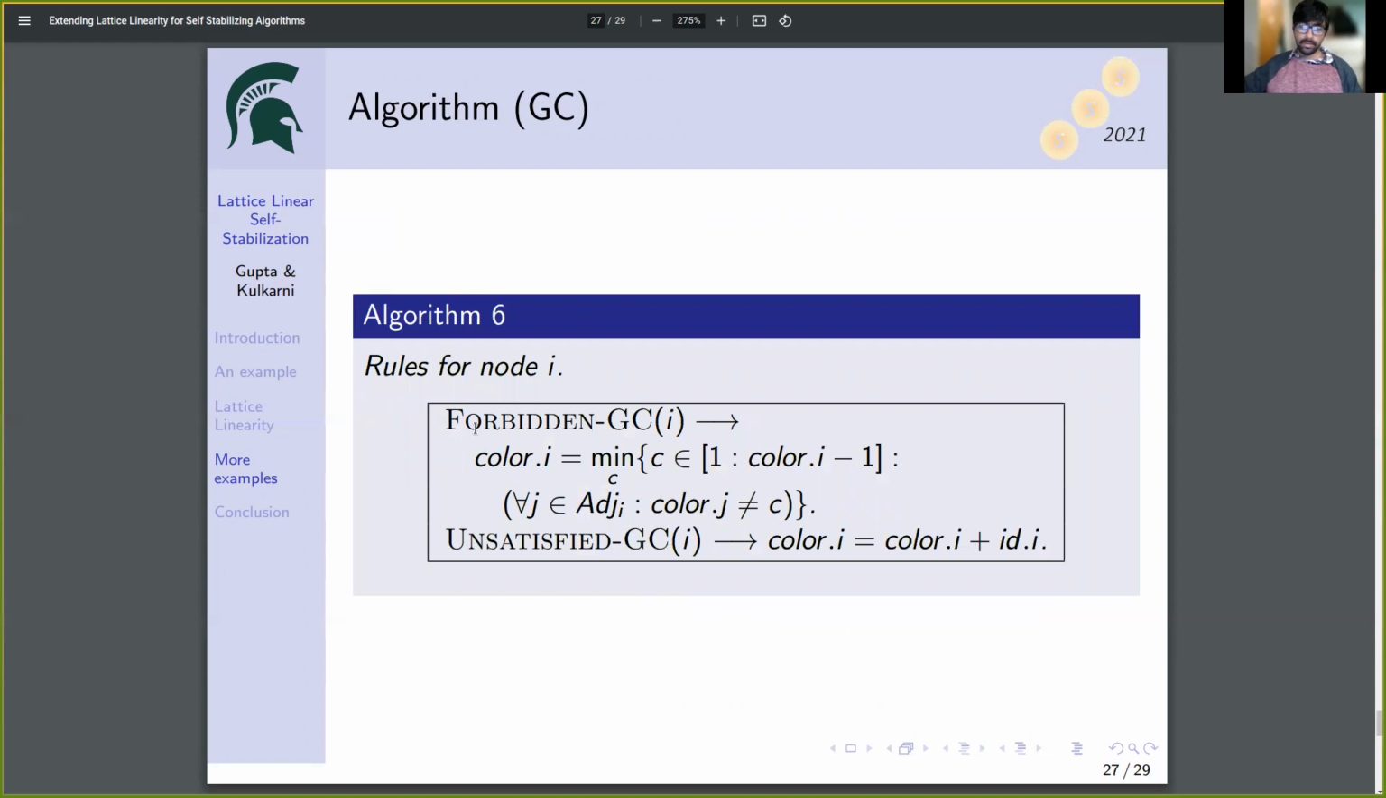Rules for the algorithm for graph coloring can be defined as follows. If a node i is forbidden, then i changes its color value to the minimum available color value. And if a node i is unsatisfied, then i adds its ID value to its color value.